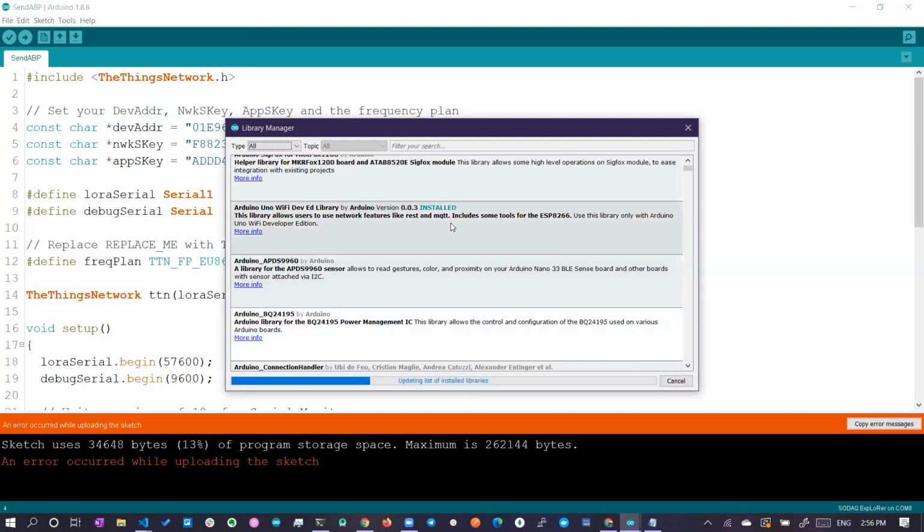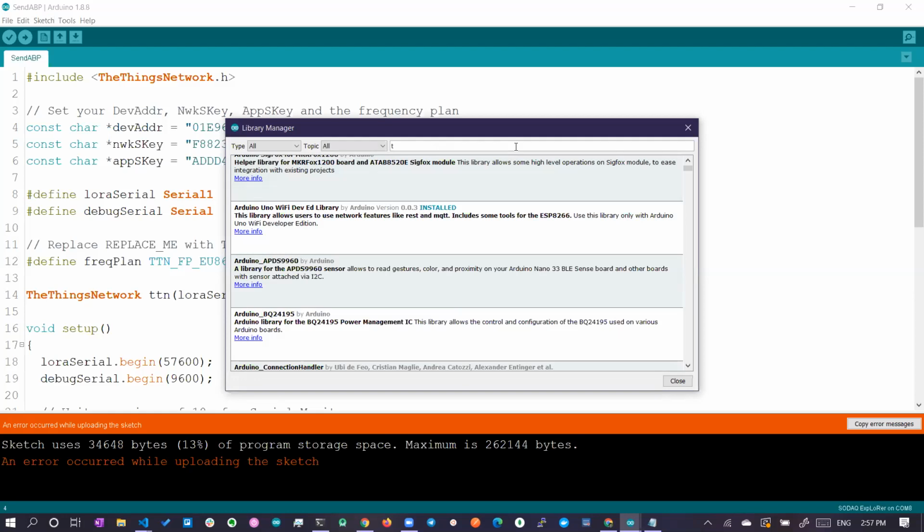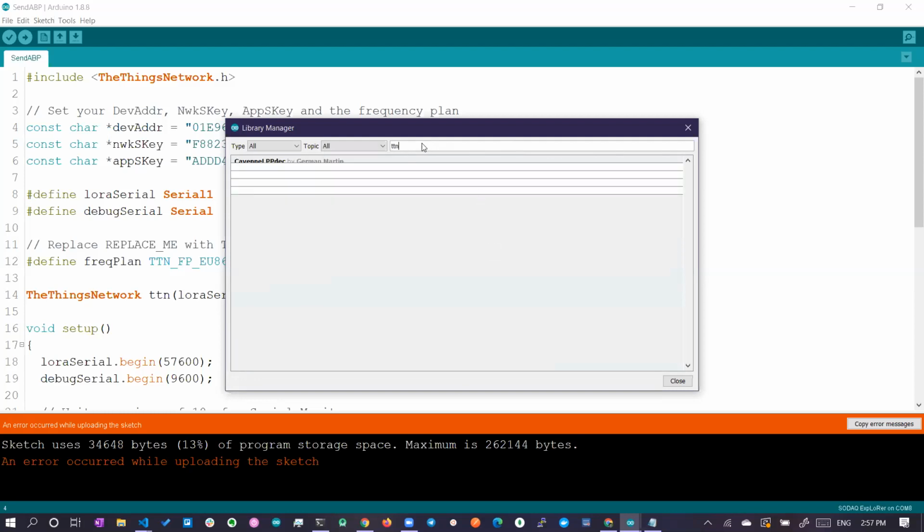I will add the TTN library. So here you can go and search for TTN. Once you search for TTN, you will get the TTN library. You can install it, or else you can download the zip file and add it to the Arduino library folder. Now let's install TTN. You can see it's taking some time.